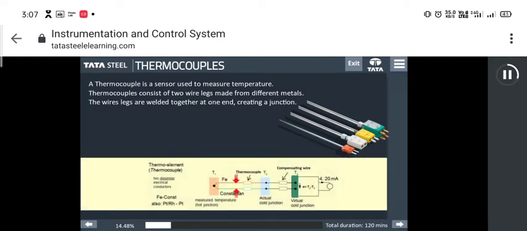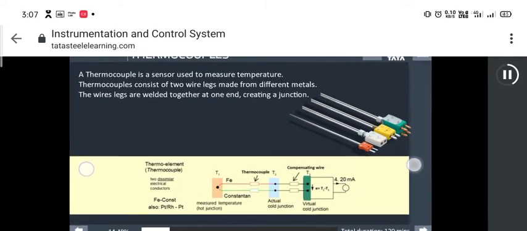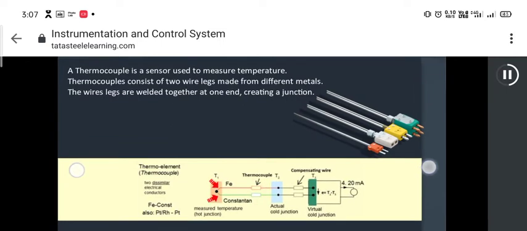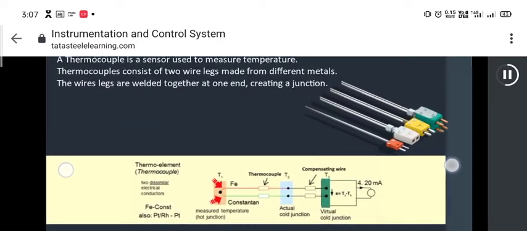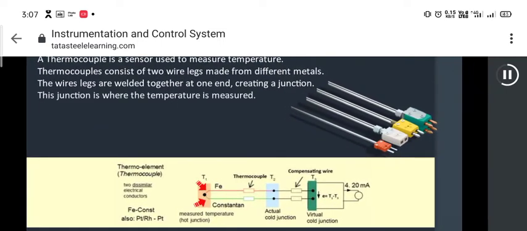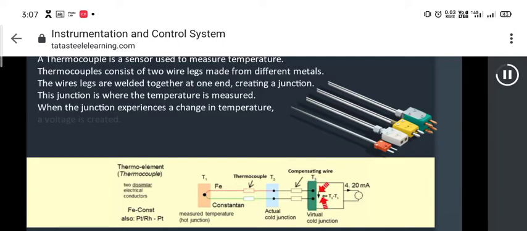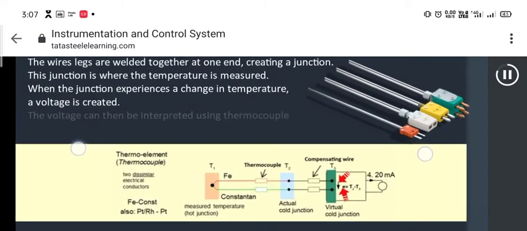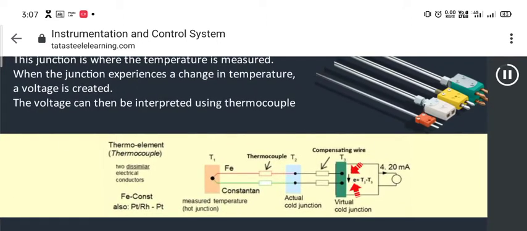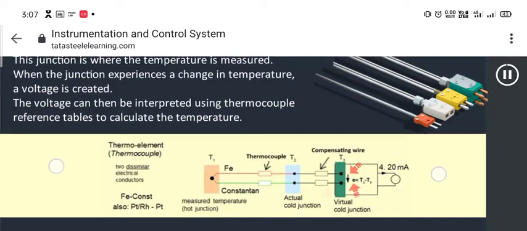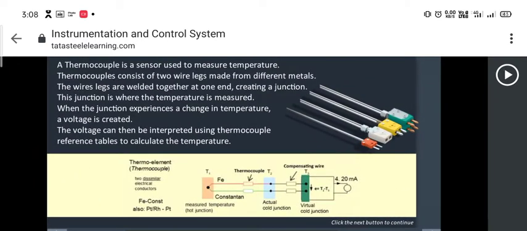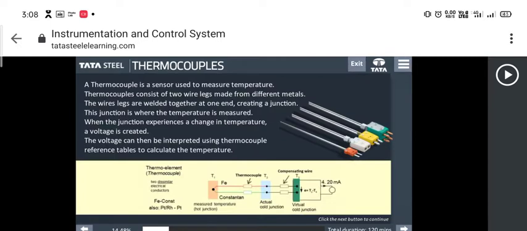A thermocouple is a sensor that is used to measure temperature. Thermocouples consist of two wire legs made from different metals. The wire's legs are welded together at one end, creating a junction. This junction is where the temperature is measured. When the junction experiences a change in temperature, a voltage is created. The voltage can then be interpreted using thermocouple reference tables to calculate the temperature.